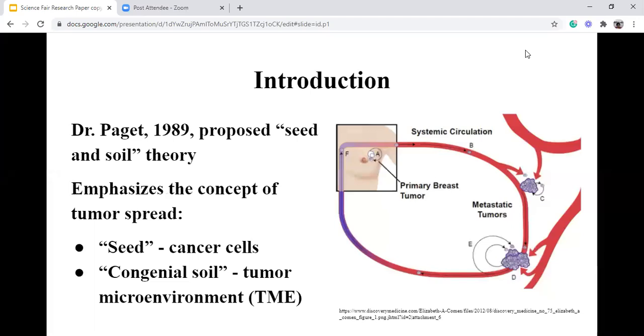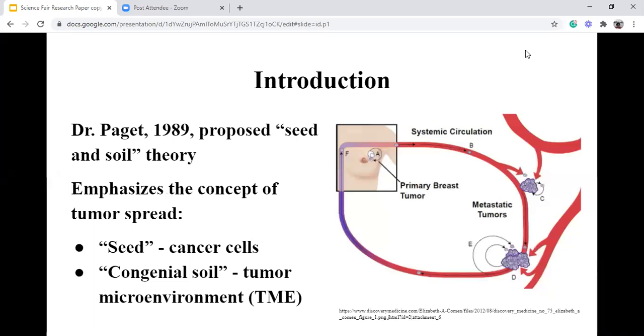Similarly, during metastasis, malignant cells spread from the primary tumor site through the blood vessels or the lymph system to other sites of the body, where the malignant cells form new tumors and override the normal tissue function. In this case, the seed is the malignant cells and the congenial soil is the tumor microenvironment, also known as TME. The idea behind circulating CAFs and CTC clusters, circulating tumor cell clusters, is that cancer cells take their soil with them to make it easier to seed a new metastatic site by supporting the tumor growth.